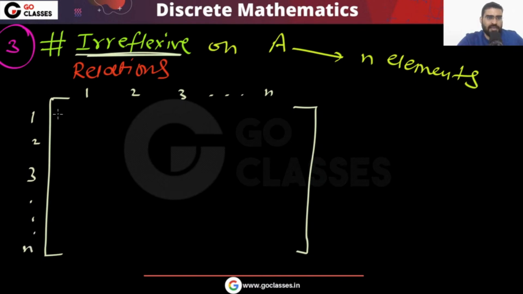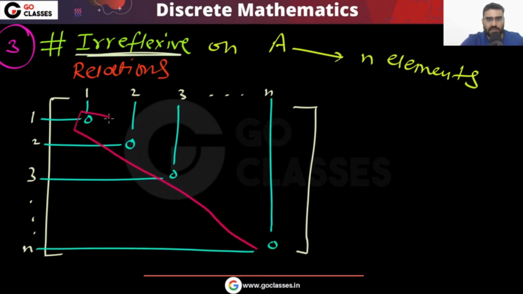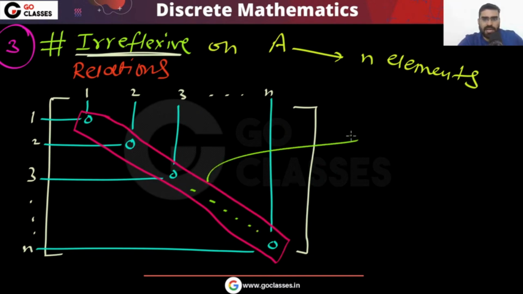So basically this value must be 0. Similarly, this value must be 0. This value must be 0. The main diagonal should have all zeros. So for the main diagonal, you have only one choice. This is your main diagonal. So this is fixed.